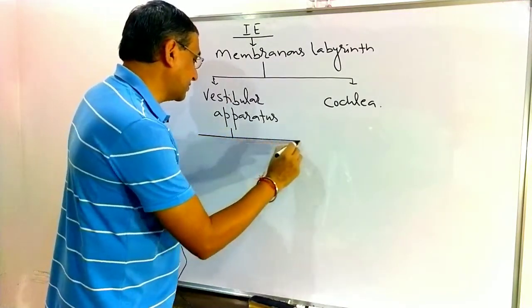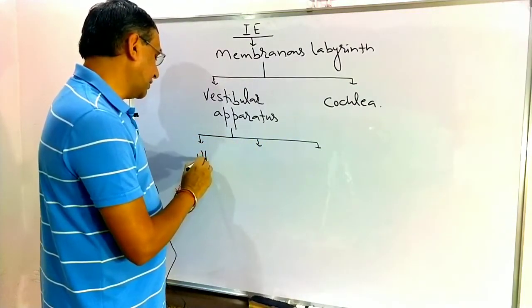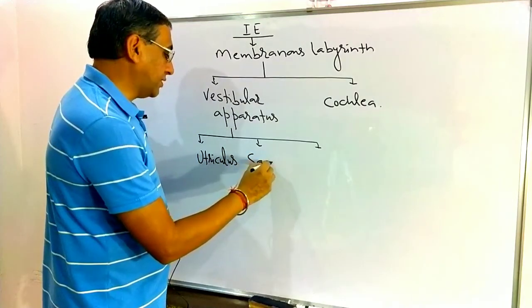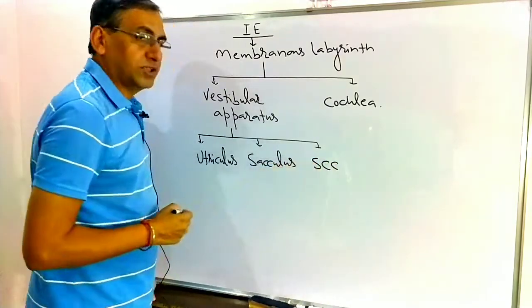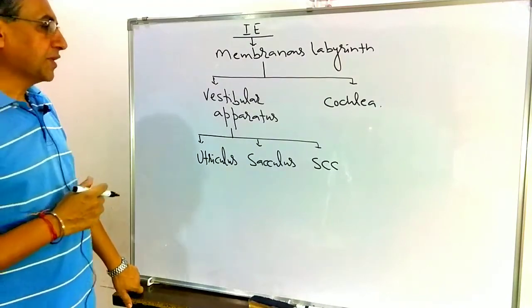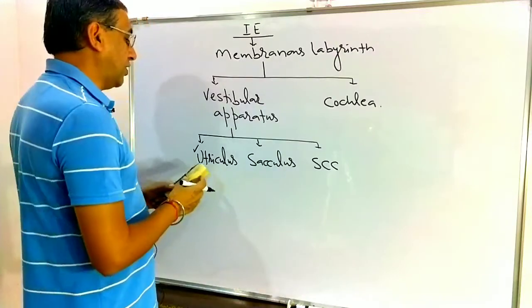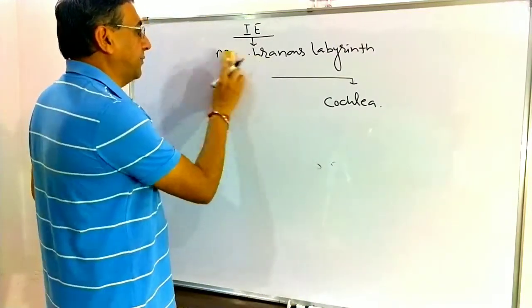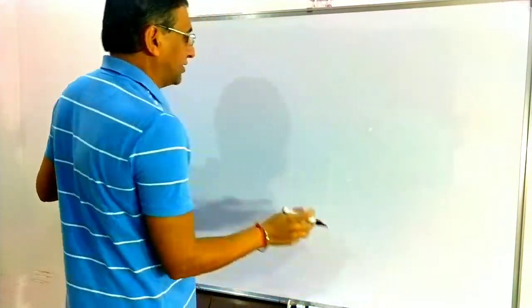The vestibular apparatus consists of three parts: the utriculus, the sacculus, and the semicircular canal. These are the three parts of the vestibular apparatus. In the last class we already discussed the utriculus, so now it's time to discuss the other parts. Today we are going to start with the sacculus.